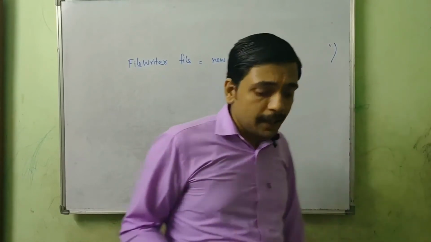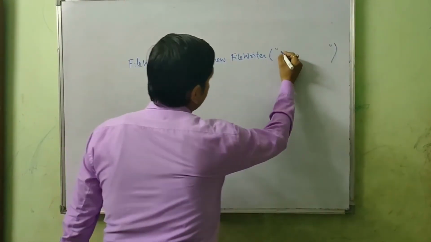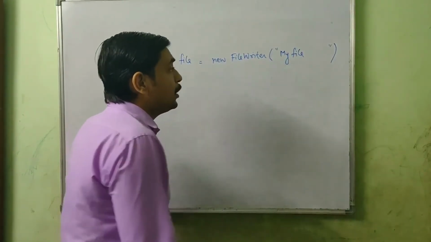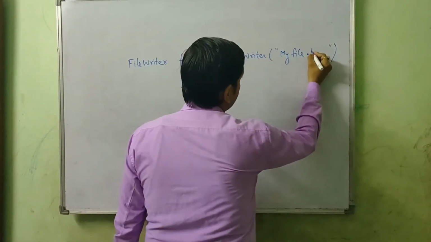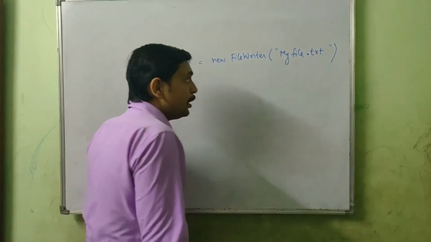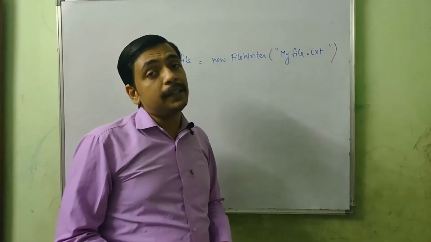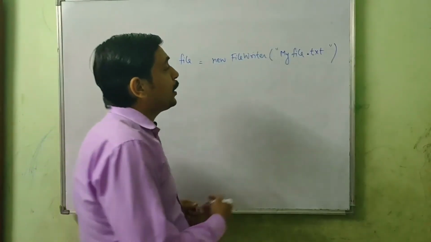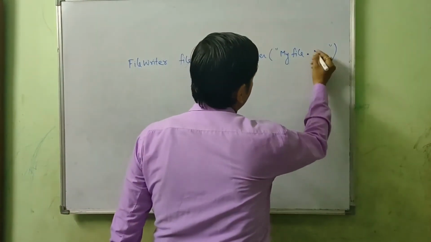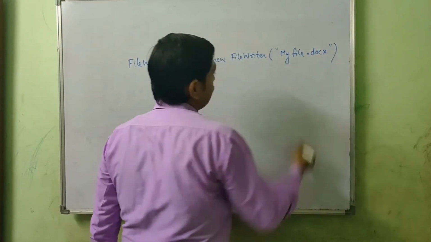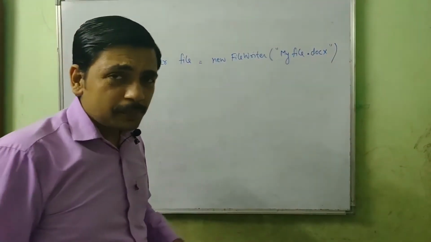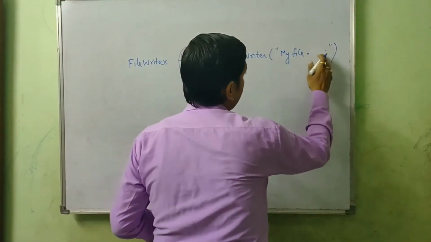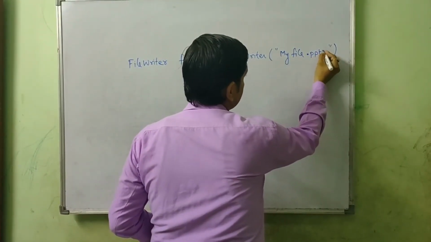So if you are mentioning a file name over here, for example, if my file name is myfile, I have to mention .txt along with it, of course, if I want to create a text document. Instead of that, if I want to create a Word file, I will write .docx for MS Word files. Similarly, if I want to create a PowerPoint file, I can write pptx.